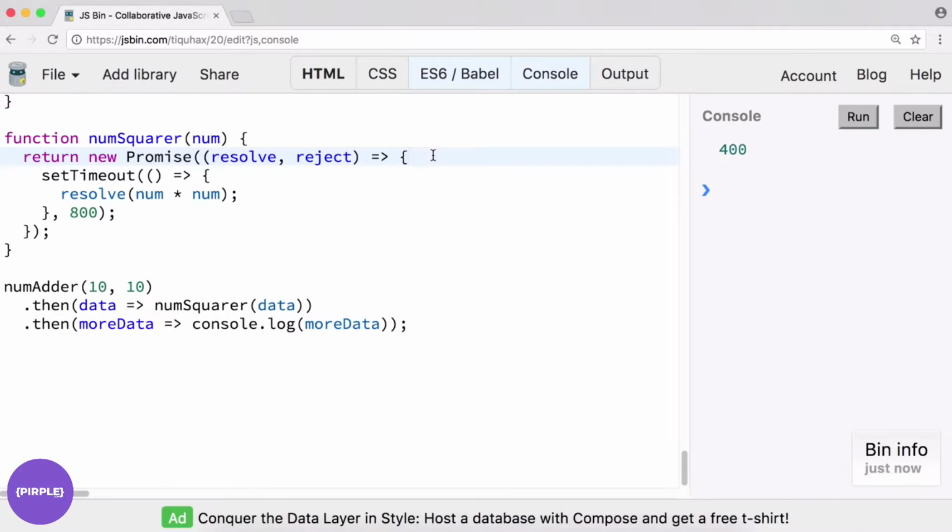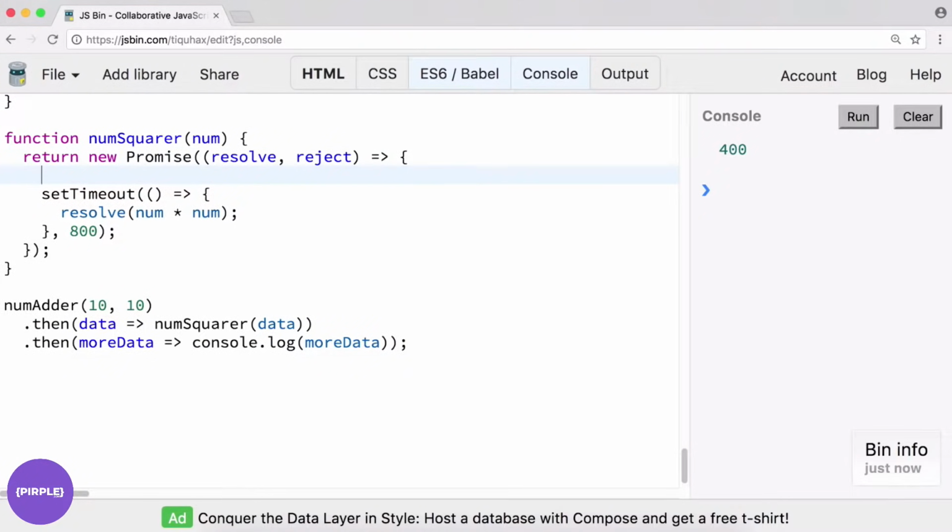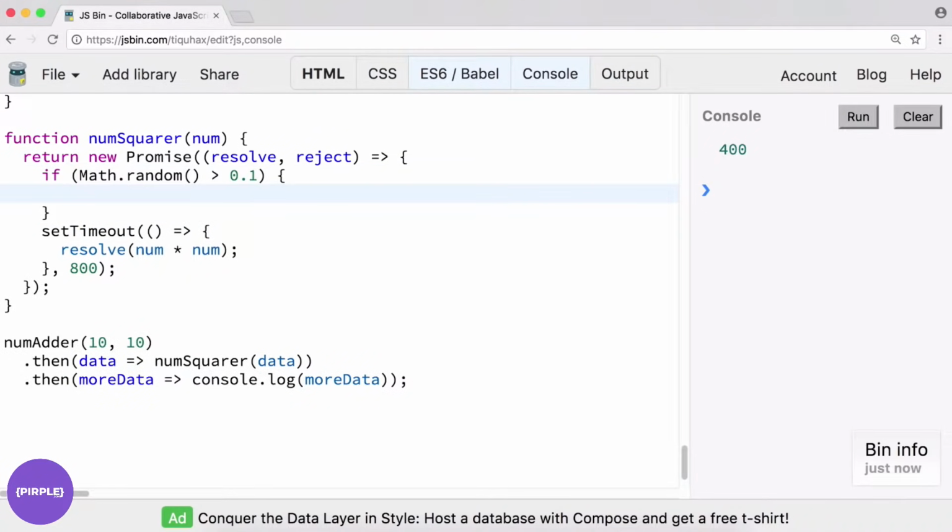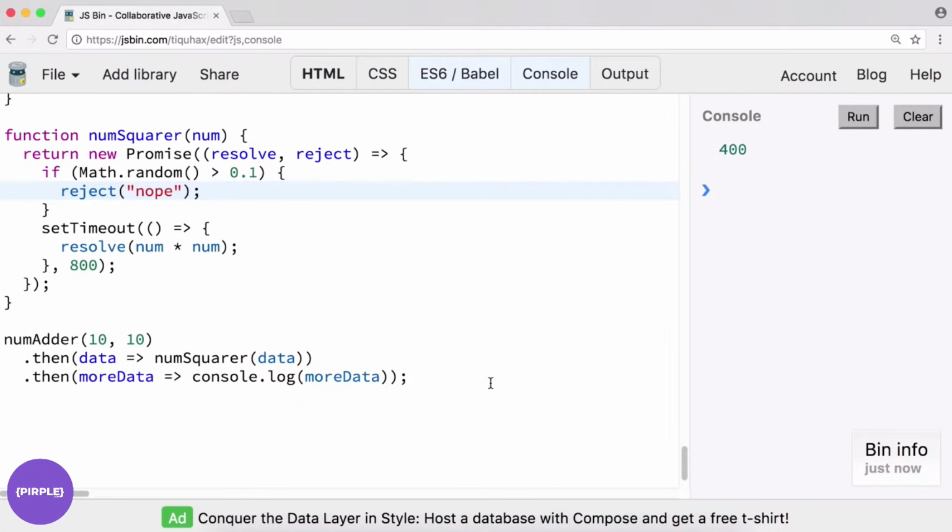And if we want to play around with catching rejected promises as well, we can do the same thing. So if Math.random is greater than 0.1, this is going to reject most of the time. And we can just say reject, "nope." In which case, remove the semicolon here, and then we say .catch and error, and we can return from this as well. We'll just console.log the error. Okay, let's see, run, nope, rejected.